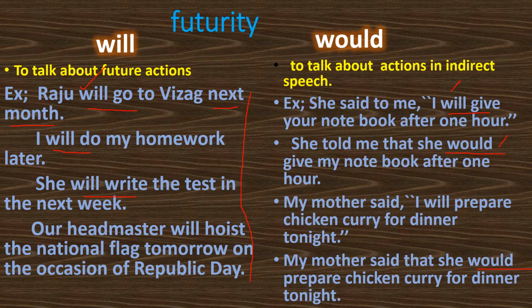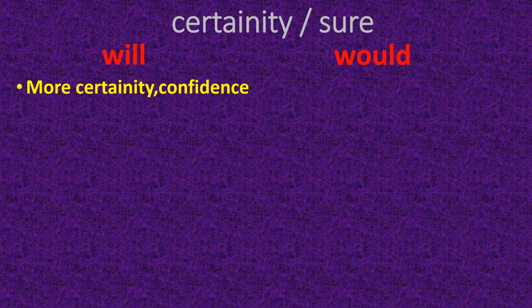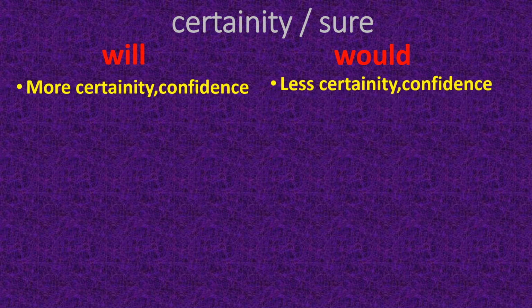So whenever will is given in direct speech, when we change that direct speech into indirect speech, we have to change the modal verb: will becomes would, shall becomes should, can becomes could. Another usage of will and would, and the difference between them, is in the area of certainty. There is a high degree of certainty, more confidence, under will. There is a low degree of certainty, or less confidence, under would.